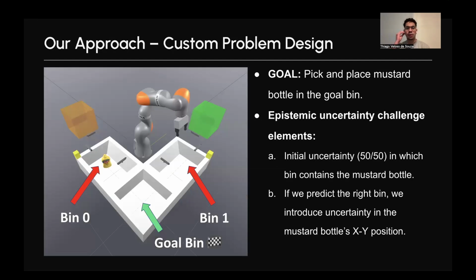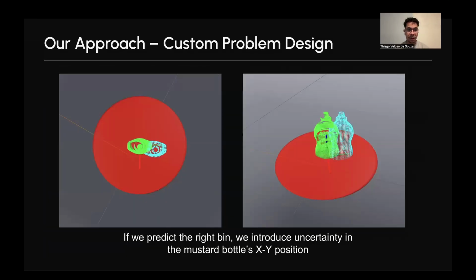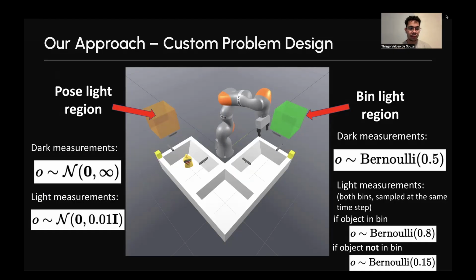Our approach is to pick and place a mustard bottle in the goal bin. The way that we model uncertainty is by having initial uncertainty, for example, around the bin itself, of 50-50 initially of where the mustard bottle might be. Then we try to predict the pose of the mustard bottle in the XY position, so we also introduce uncertainty in that regard. If we predict the right bin, as shown, this is the uncertainty that we have around the exact position for the bottles.